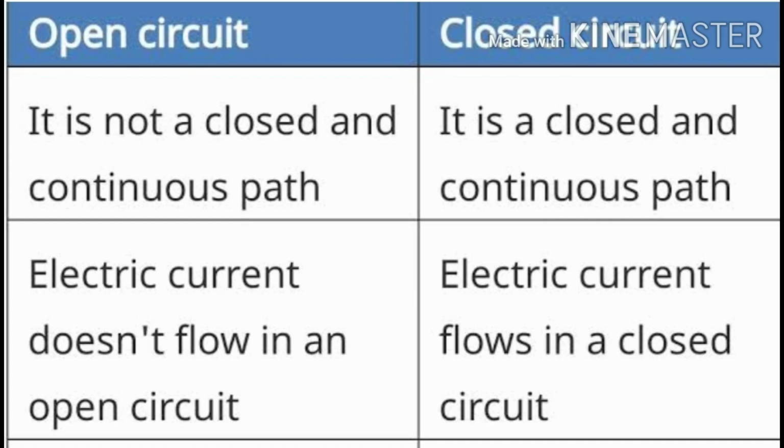It means an open circuit is not a closed and continuous path, and electric current does not flow in an open circuit, whereas the closed circuit is a continuous path. The electric current flows in a closed circuit and the bulb glows.